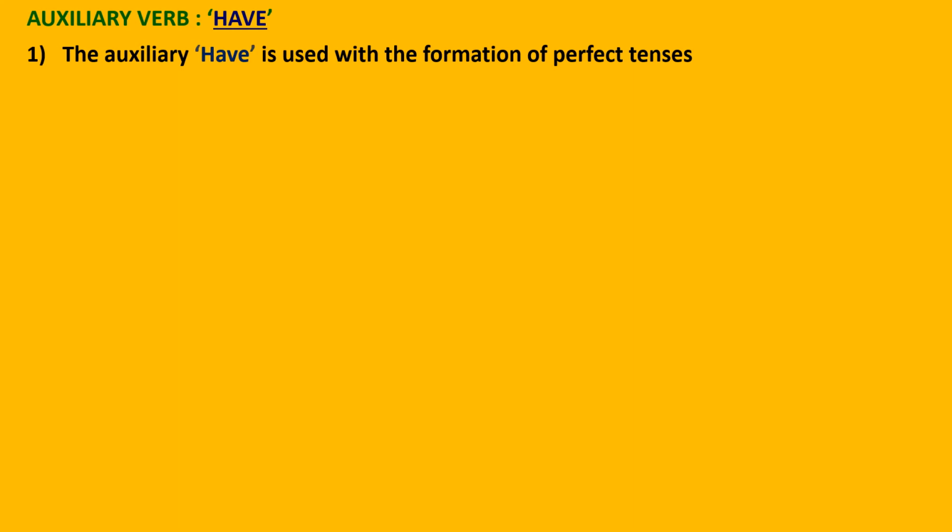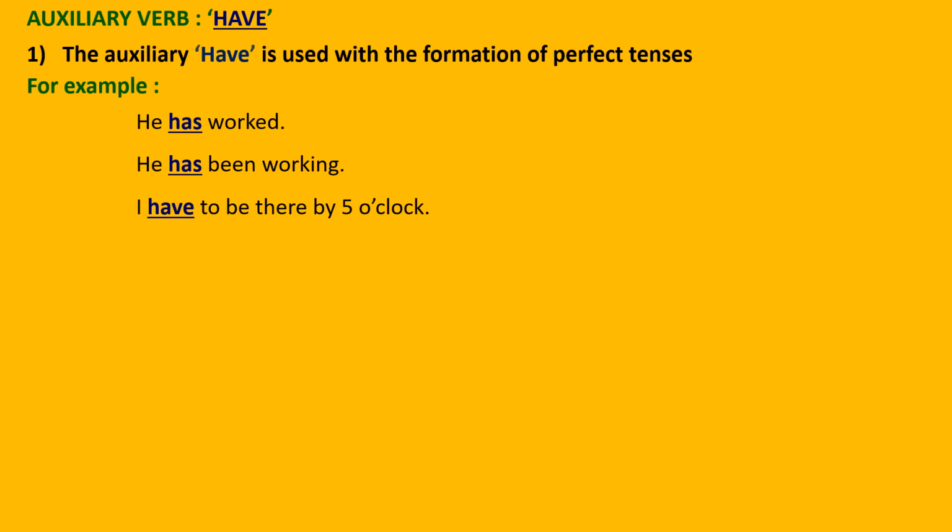What are the other auxiliary verbs we deal with? Next is have. Have is also a word which is used as a helping verb. It is mostly used in the formation of perfect tenses, present perfect, past perfect. In present perfect, have and has are used. In past perfect, had is used. All are forms of have. For example, he has worked. He has been working. He has worked is present perfect. He has been working is present perfect continuous. So you see, with the perfect tenses we use the have form.